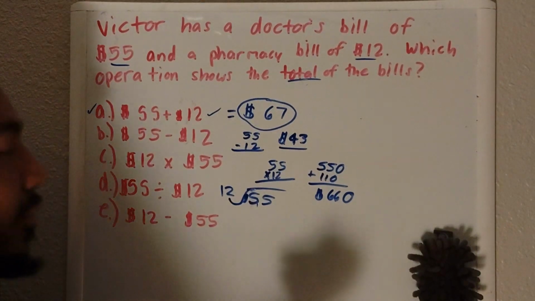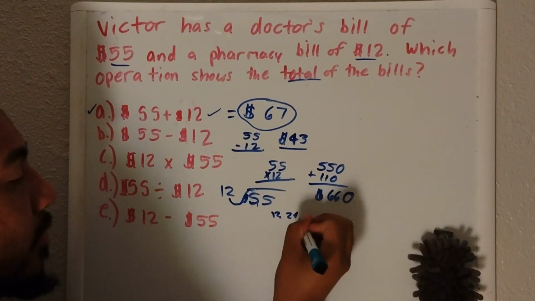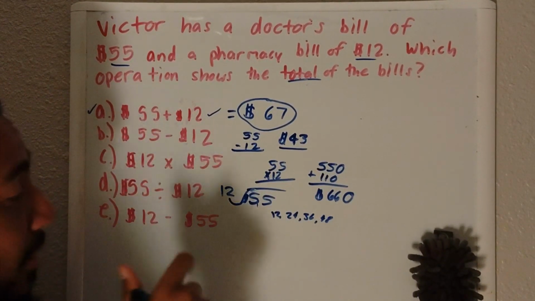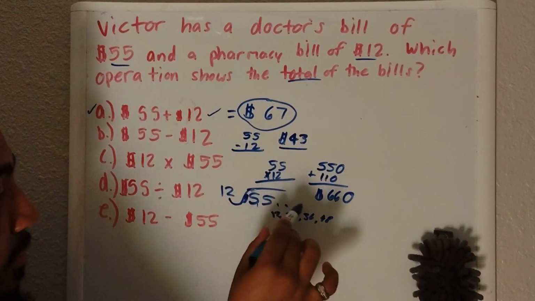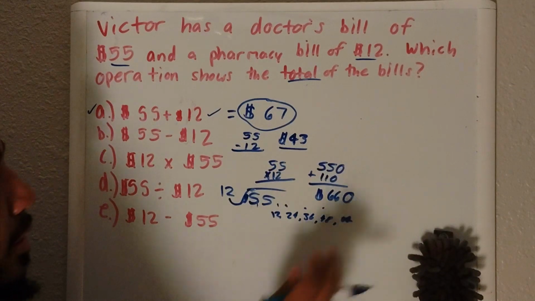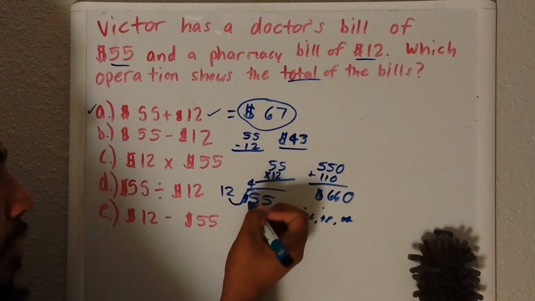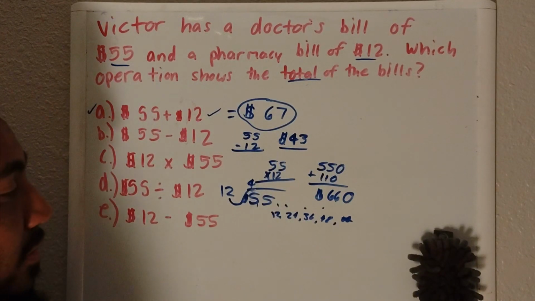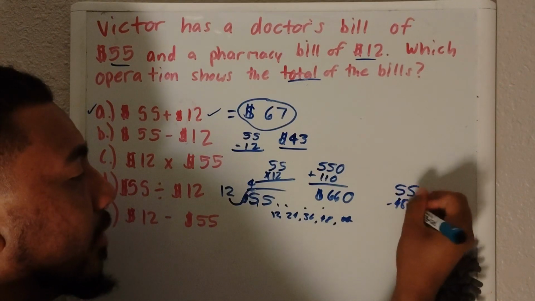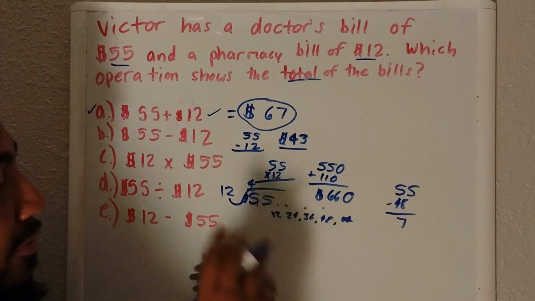Well, if we do multiples of 12, we do 12, 24, 36, 48, and I'll go over this in another video. But 1, 2, 3, 4, 60. So 60 is higher than 55, so we don't include that one. So that's 4 months. And then how much would he have left over? So 55 minus 48 would equal 7. So it'll take him 4 months.